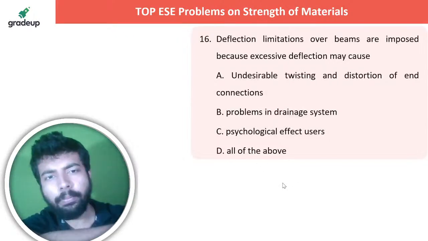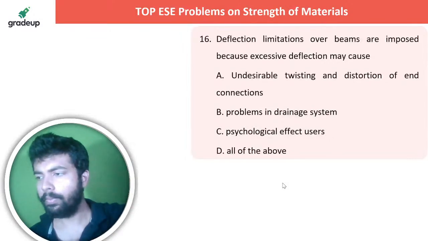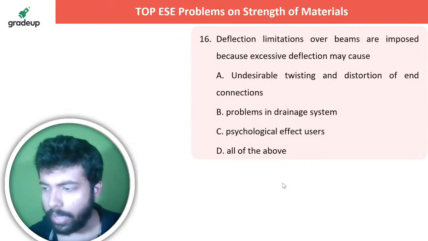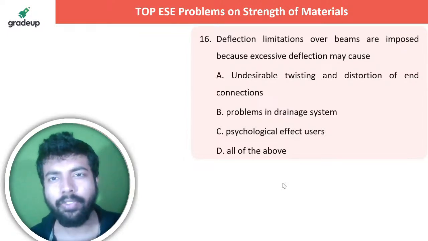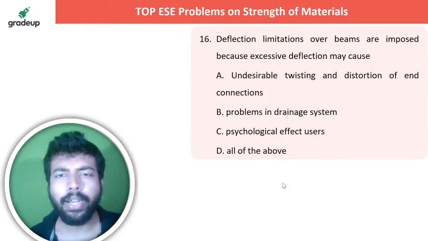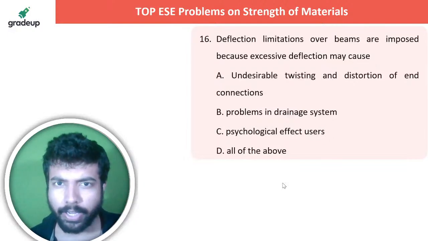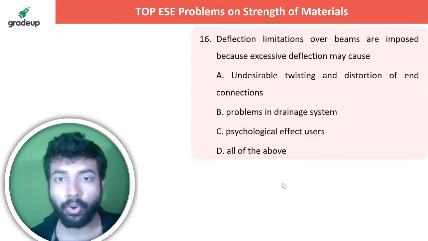Is it audible now? Let me know in the live chat section. Deflection limitations over beams are imposed because excessive deflection may cause all the things: undesirable twisting and distortion of end connections, problems in drainage system, psychological effect on users.